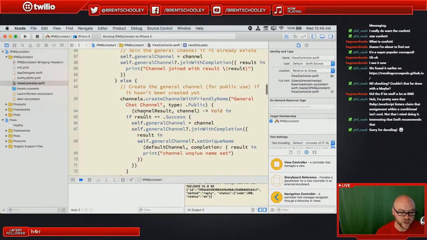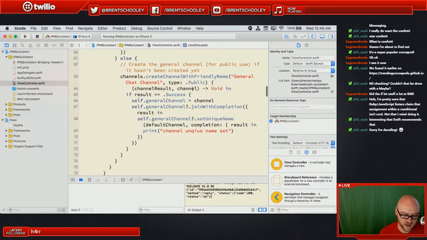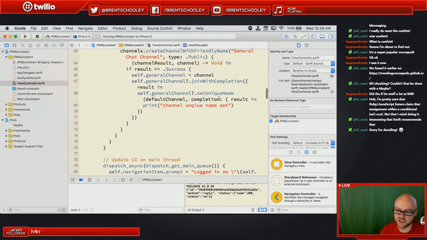we need to create the general channel because nobody's created it yet. So this is the first time that we've come in here. We need to create it. So we'll create the channel, general chat channel of type public, and then we'll set its unique name to general, and we'll join it. We'll join it, and then we'll set the unique name. But anyways, all we're doing up there is joining general.